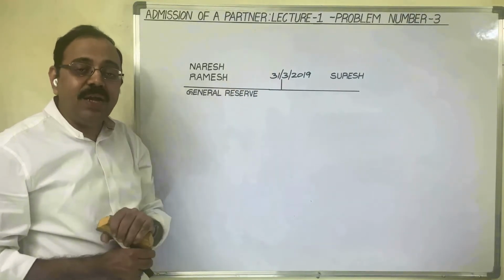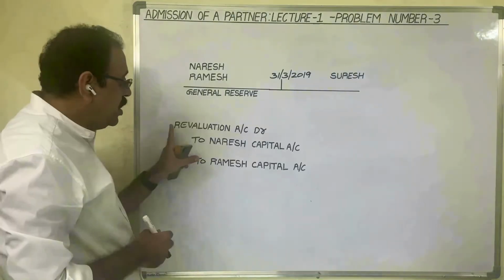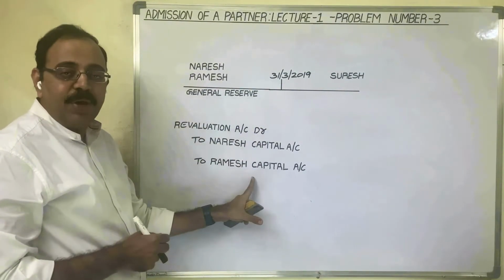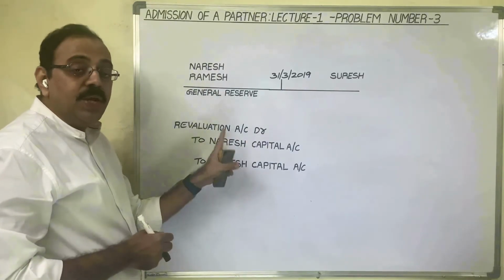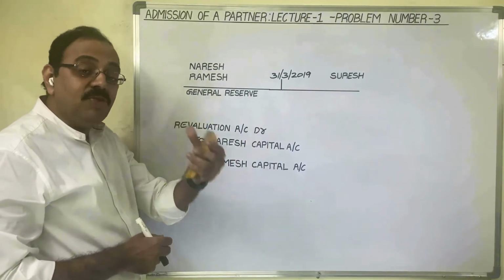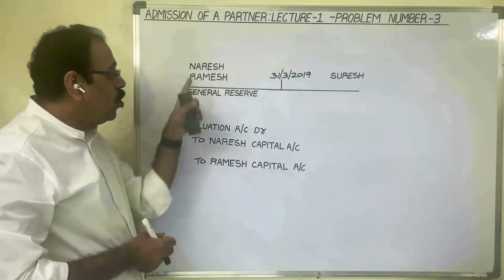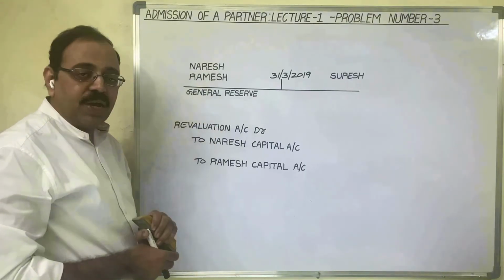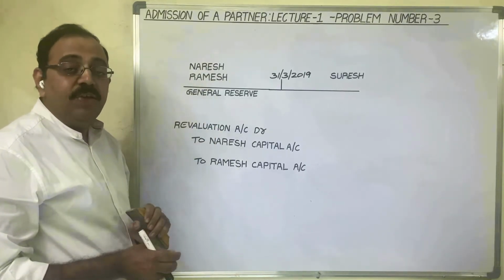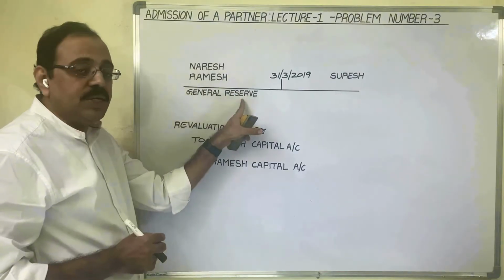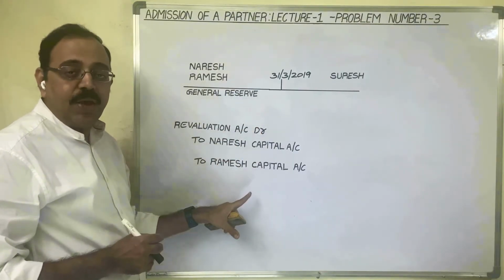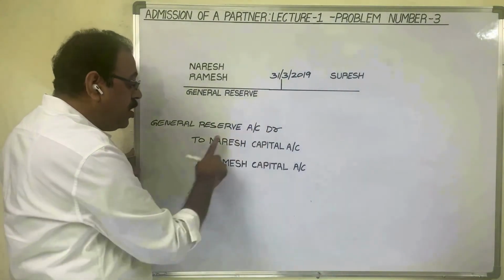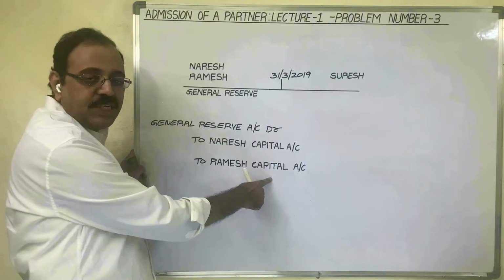What is the entry for that? One should recollect the third entry. Revaluation account debtor to Naresh capital account to Ramesh capital account. This is the entry to transfer the profit in revaluation of assets and liabilities to old partners' capital accounts. We have debited revaluation account. In the same manner, if you want to transfer general reserve to old partners' capital accounts, we should debit general reserve account. General reserve account debtor to Naresh capital to Ramesh capital.